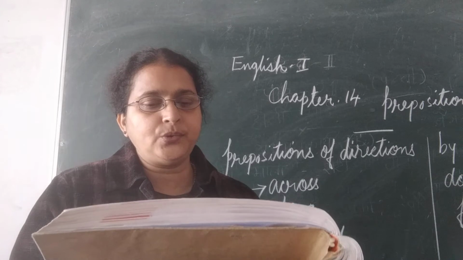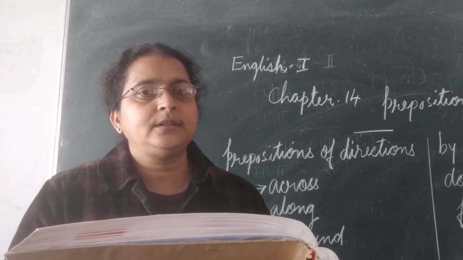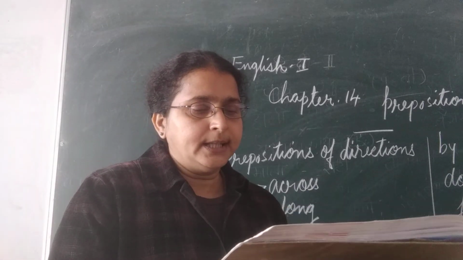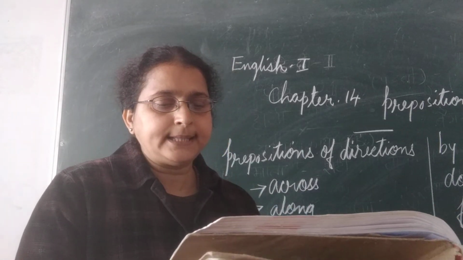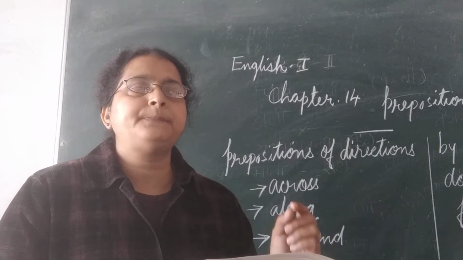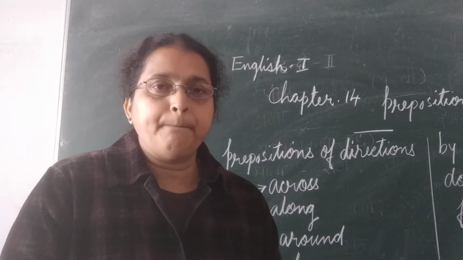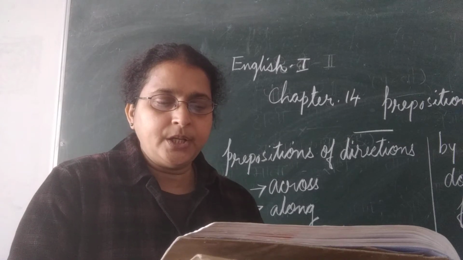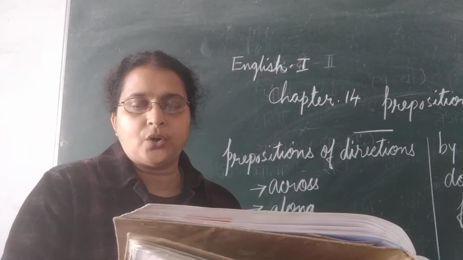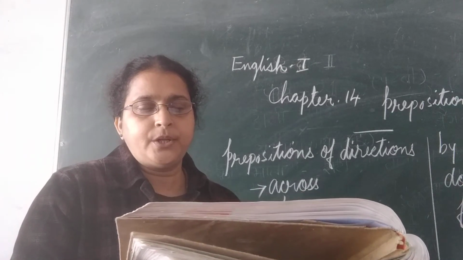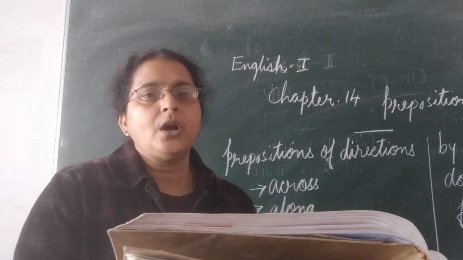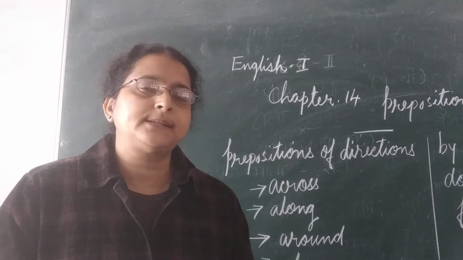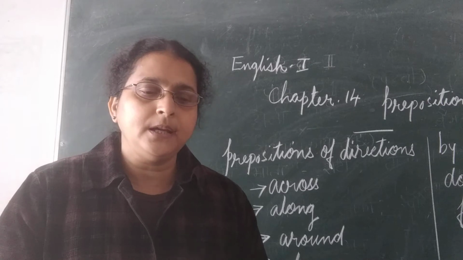At. It refers to the direction of a target. The girl threw a dart at the dartboard. At gives a particular direction. By. The preposition by denotes the means of movement or transport. I come to school by bus.